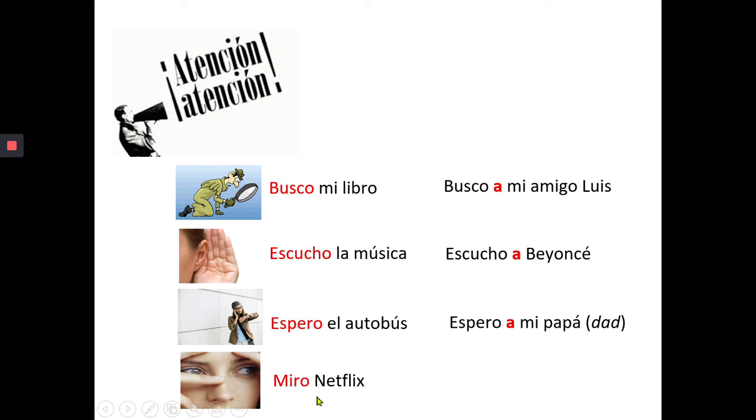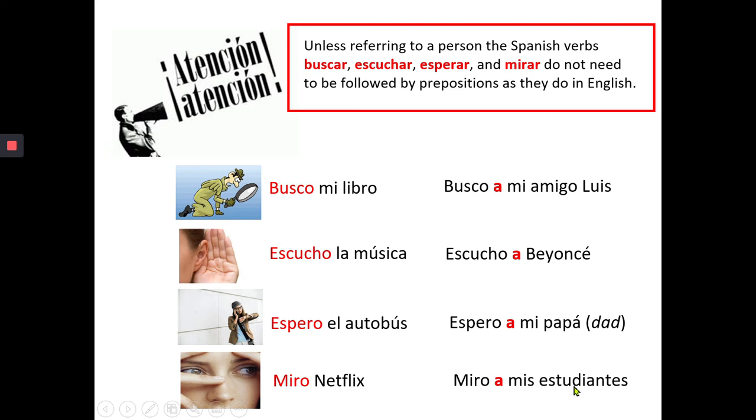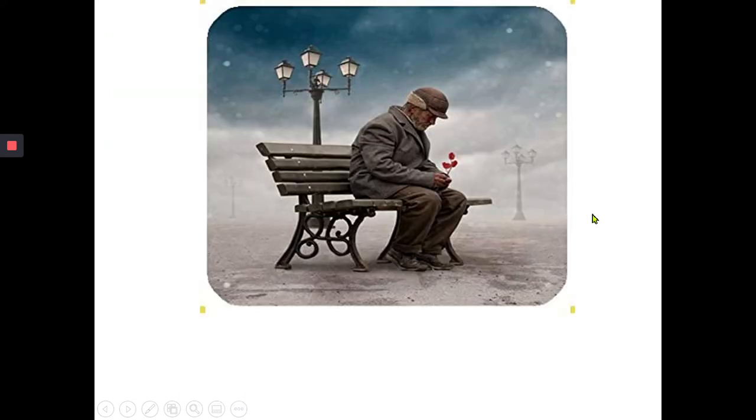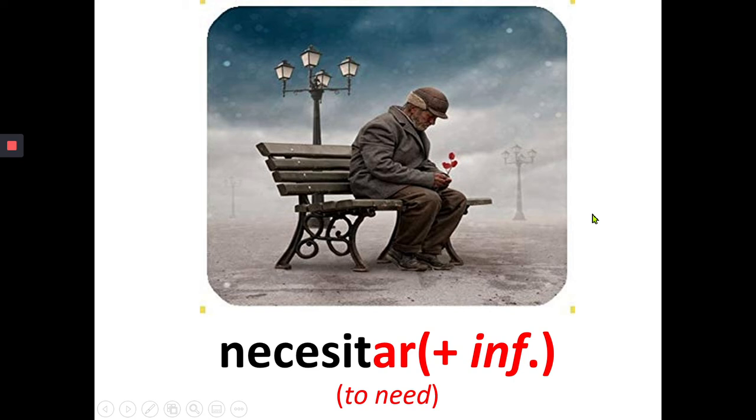Mirar. Same situation. When we are looking at something, a program, a movie, we don't need the A. Miro Netflix. But what if we are looking at somebody? In that case, we need the personal A. Miro a mis estudiantes. Muy bien. Continuamos. Necesitar.